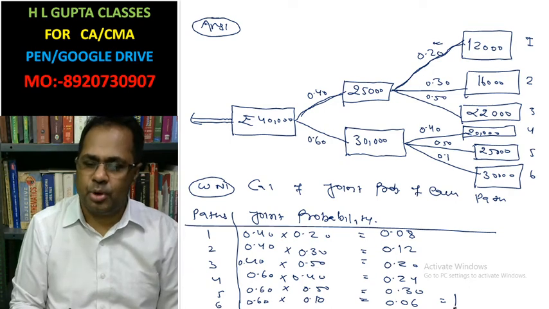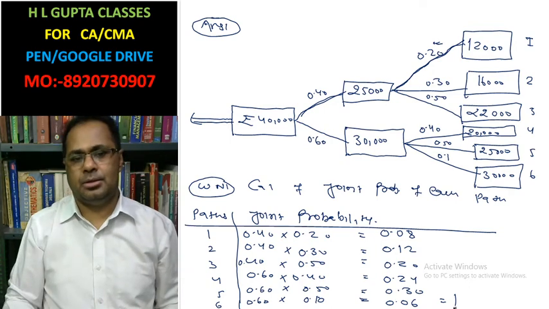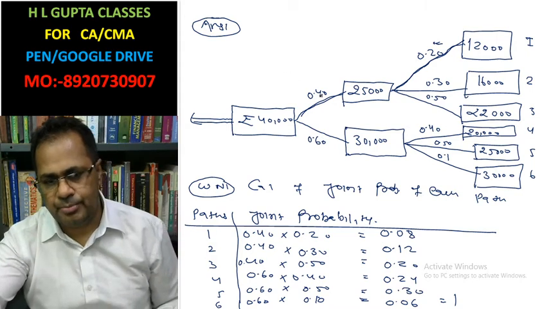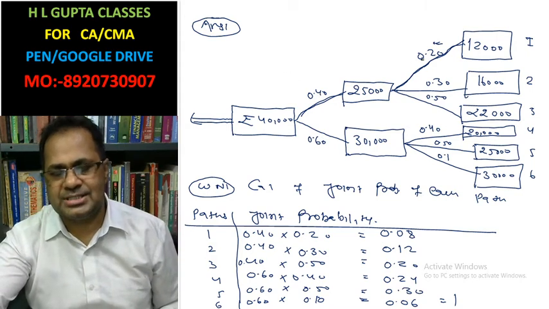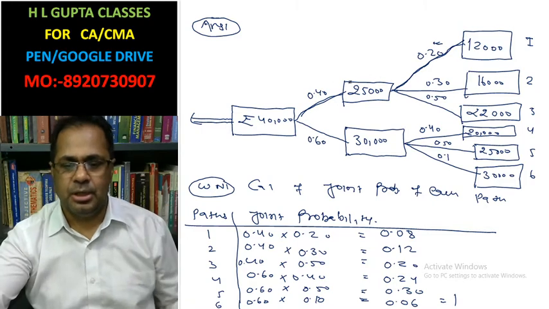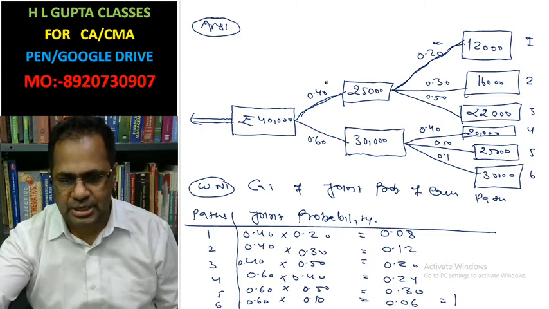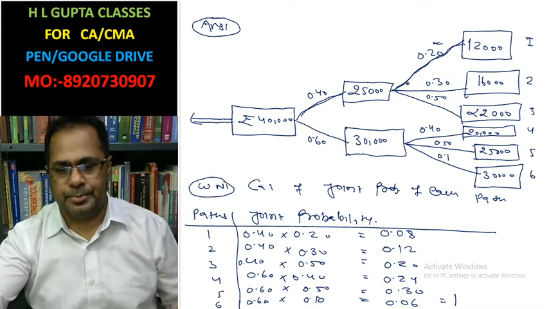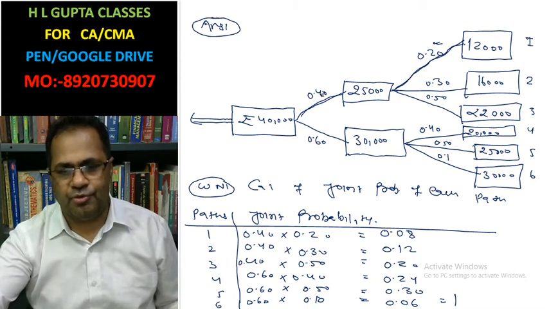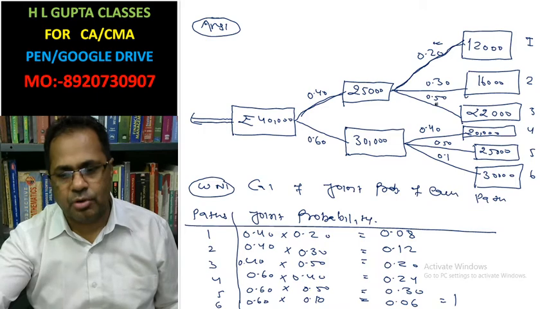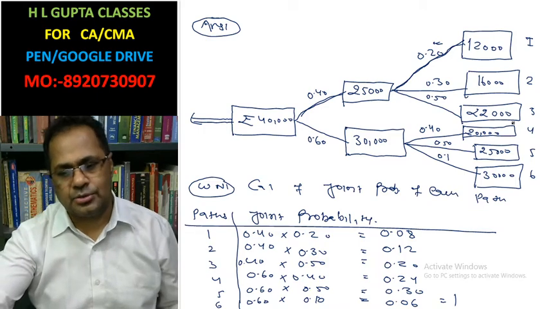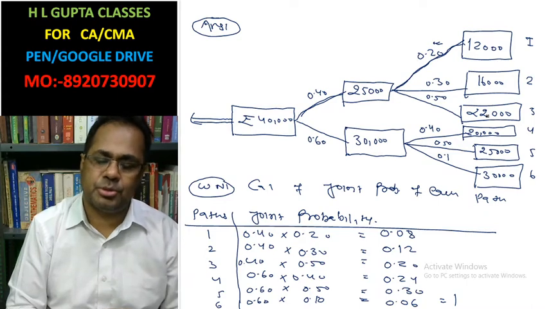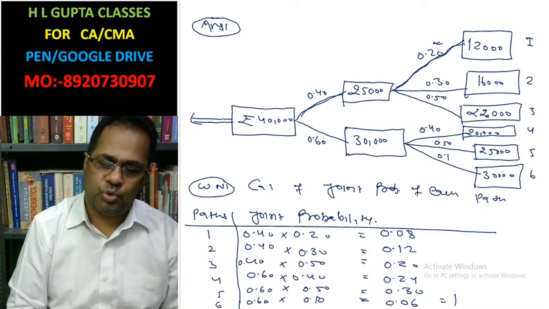This is the joint probability of each path. How is it calculated? 0.4 for the first year, 0.2 for the second year for the first path; 0.4 for the first year, 0.3 for the second year, second path; 0.4 for the first year, 0.5 for the second year, third path. In this way we have calculated the joint probability, and the sum of the joint probabilities is 1.